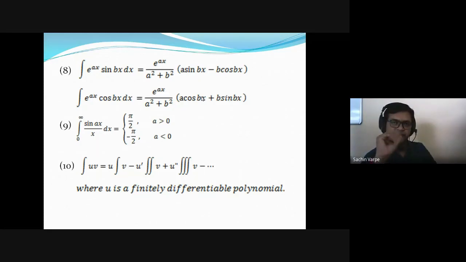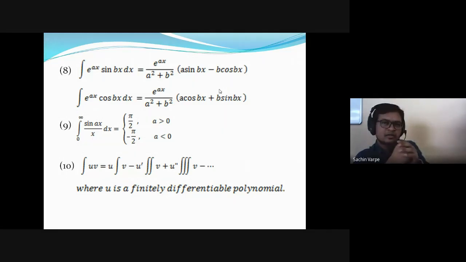Okay, I repeat, if the left hand side integration involves a sine term, that is e raised to ax sin bx, then this bracket will start with a sin bx. And if the integration involves a cos term, then the bracket will start with a cos bx. Okay, and then a sin bx, then b cos bx. Once we have one term, we can easily write the second term. If we have a sin bx, then the second term will be b cos bx. If it is a cos bx, then the second term will be b sin bx.